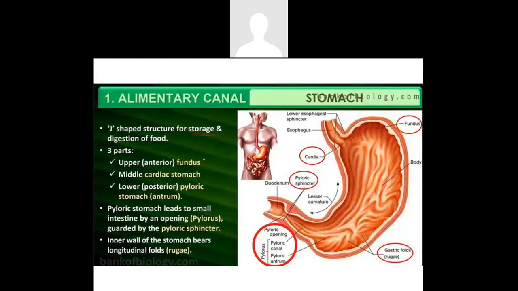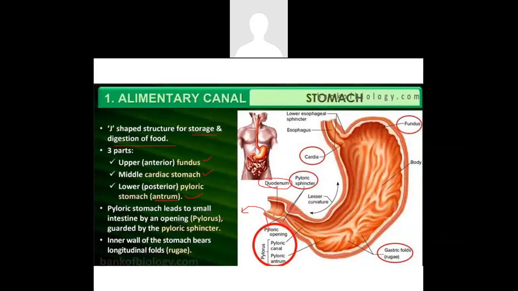Now getting into stomach, the stomach is a J-shaped structure, and it is a place for storage and digestion of food. It is totally divided into three parts. One is the upper fundus, second is the middle cardiac stomach, and the third one is the lower pyloric stomach, which is also called the antrum. This pyloric stomach leads to the small intestine. So this pyloric stomach further connects to the small intestine.